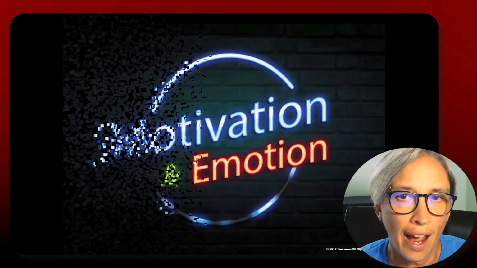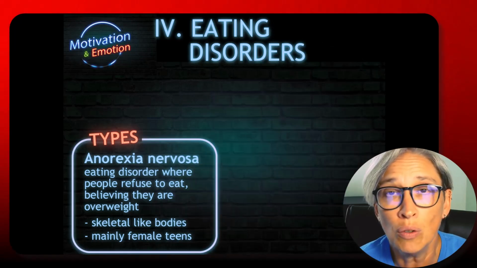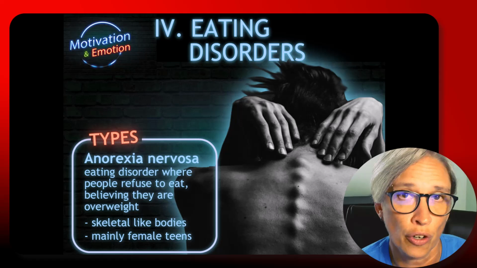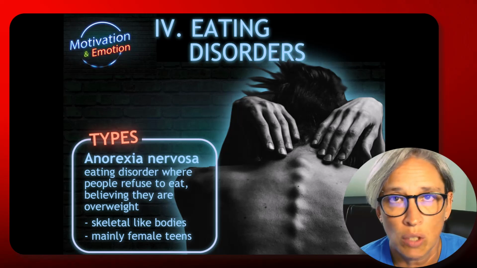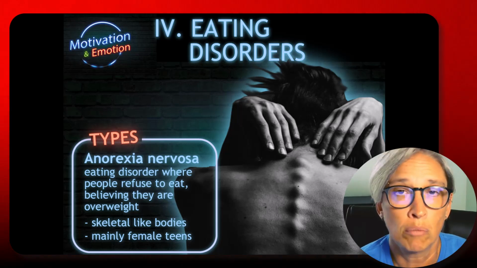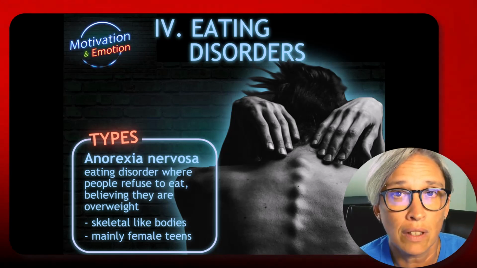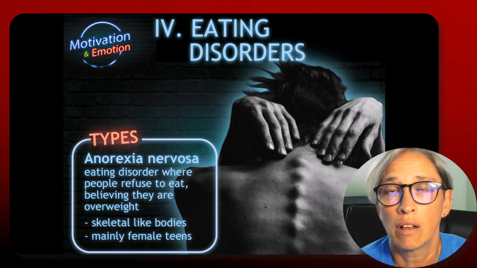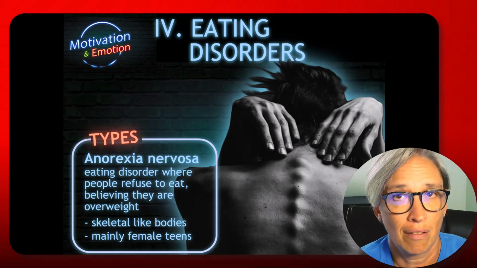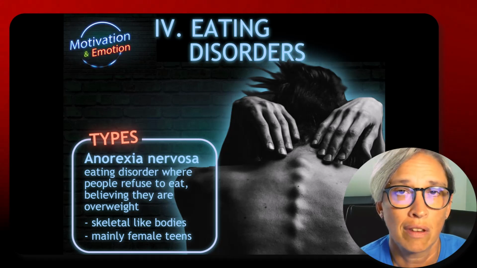Now, besides obesity, we also have people with eating disorders. If a person has trouble gaining weight or losing weight, it could lead to disordered eating, which means it takes a break from ordinary eating. In psychology, we focus on anorexia and bulimia. Anorexia is the eating disorder where people just don't eat because they believe that they're overweight. It is also related to body dysmorphia, which we'll be getting into in a couple units.